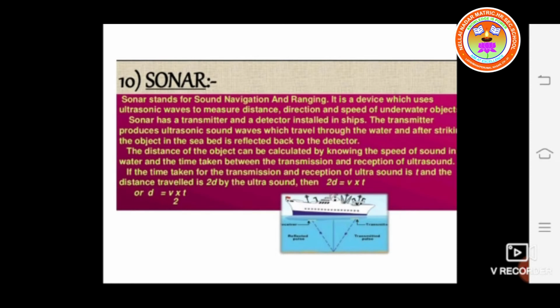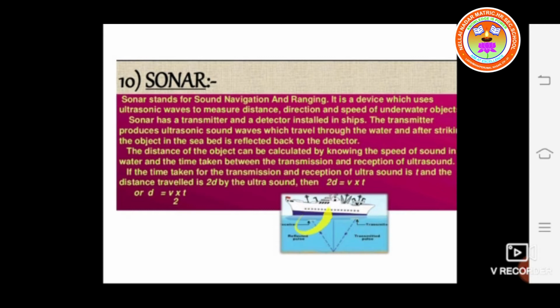Next, sonar. Sonar stands for sound navigation and ranging. It is a device which uses ultrasonic sound to measure the distance, direction and speed of underwater objects. Sonar has a transmitter and a detector installed in a ship. The transmitter produces ultrasonic waves which travel through the water and, after striking an object on the seabed, are reflected back to the detector.